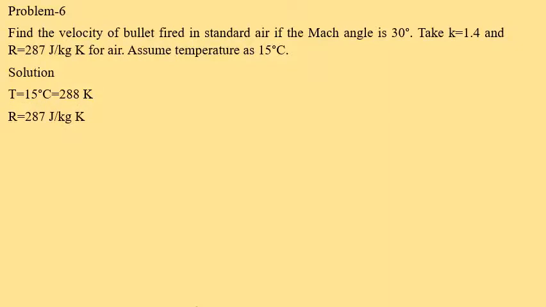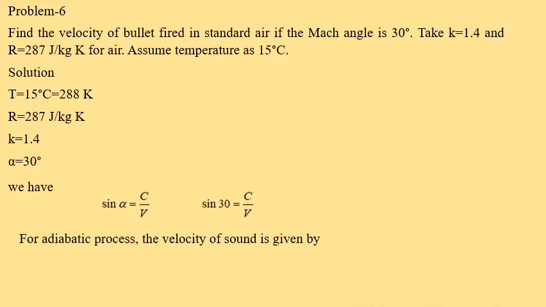The temperature is 15 degree, so that is equal to 288 degree Kelvin. R is equal to 287 joules per kg Kelvin. K is equal to 1.4 and Mach angle is given, alpha is equal to 30 degree. So now we have the Mach angle relation sin alpha is equal to C by V. Now sin 30 is equal to C by V.